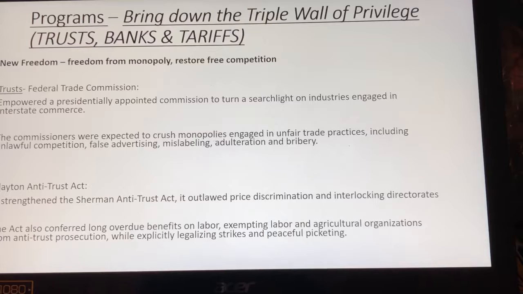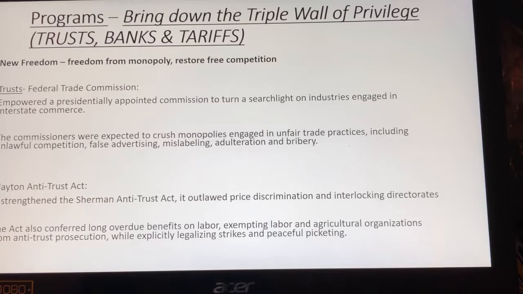So basically, he's giving an agency regulatory powers to go enforce laws that we've previously seen, such as the Hepburn, the Elkins, and the Sherman. He's going to strengthen the Sherman Antitrust Act with the Clayton Antitrust Act that bans unfair discrimination in prices, because remember, our big businesses are getting better prices compared to our small farmers, and stops interlocking directorates.